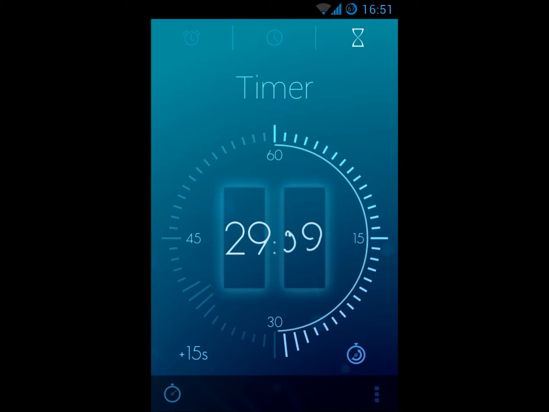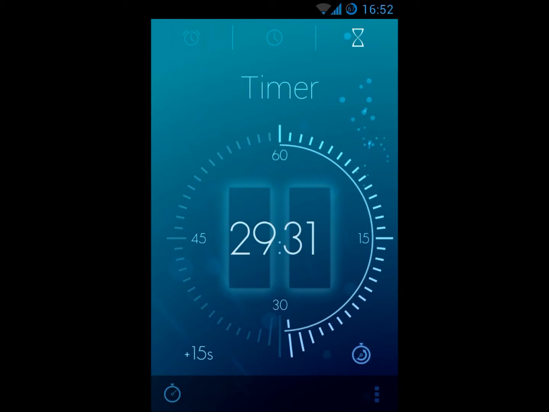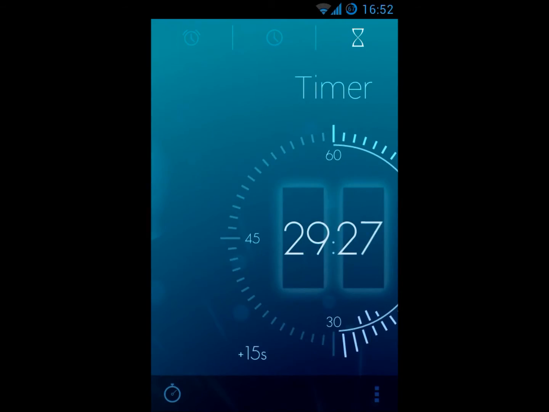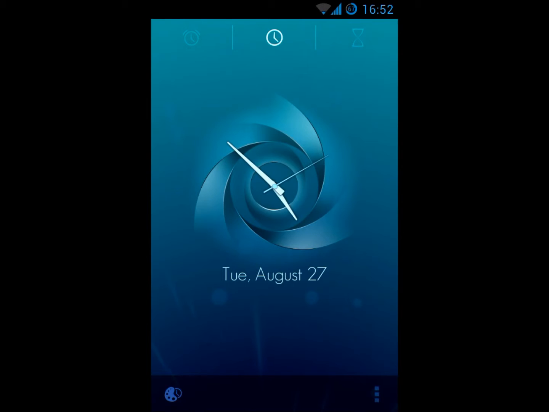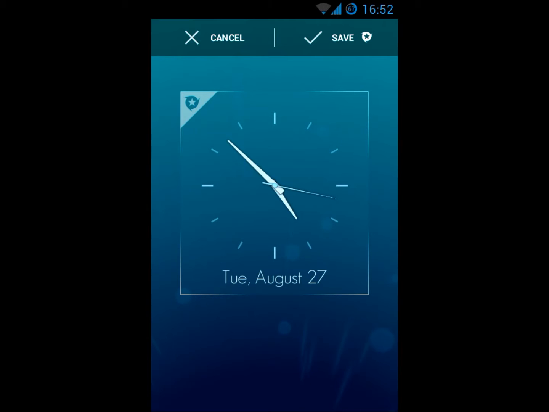backgrounds and I don't know, it's a cool app. Also you can see the date, you can see the time, you can set alarm, you can set the timer. Also you can change the themes. You can change the look of the hour and then press save.